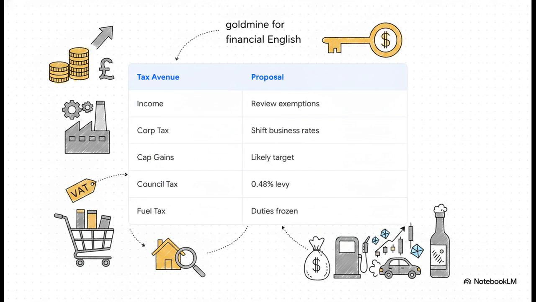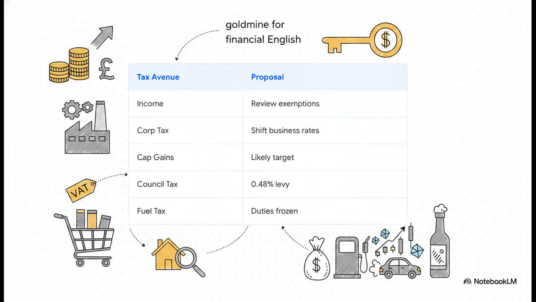Next, corporation tax. Burnham notes there is £21 billion uncollected, and he wants to shift business rates to out-of-town stores. Capital gains is a highly likely target. Then we see council tax. There are proposals for a potential 0.48% annual levy. A levy is another formal word for a tax or fee. You could say the government imposed a new levy on imported cars.